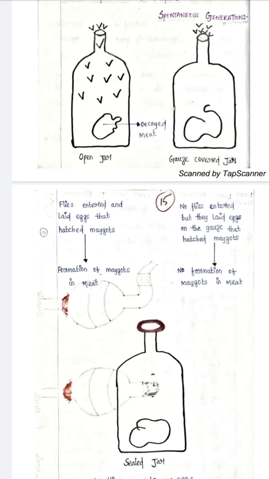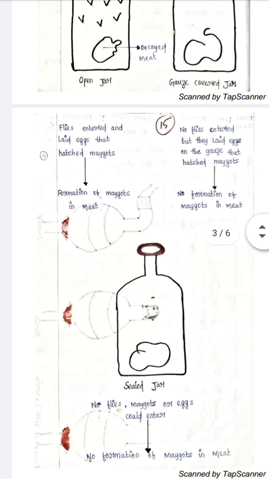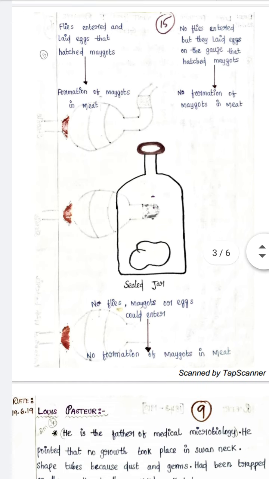In the open jar, flies entered and laid eggs that hatched maggots. In the gauze covered jar, no flies entered, but they laid eggs on the gauze. Hence there was formation of maggots in meat in the open jar, and none in the gauze covered jar. He also took a sealed jar, so no flies, maggots or eggs could enter, and there was no formation of maggots in the meat.